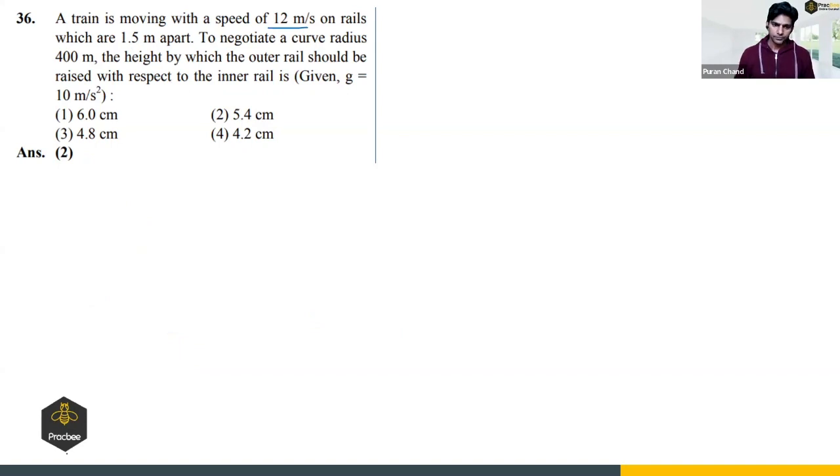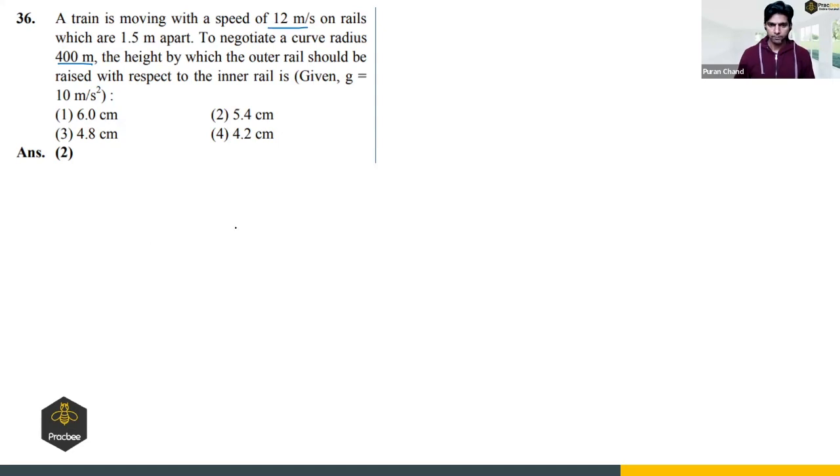Next. A train is moving with a speed of 12 meters per second on rails which are 1.5 meters apart, to negotiate a curve of radius 400 meters. This is 27th Feb shift 1. The height by which the outer rail should be raised with respect to the inner rail. Okay, right. So what we have been given.